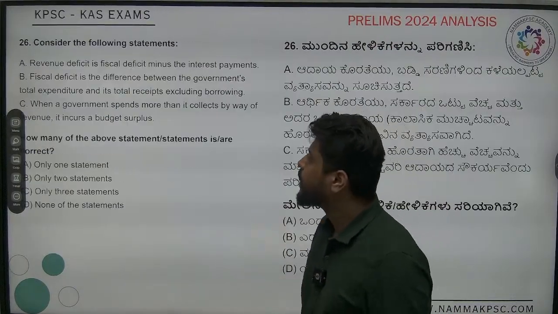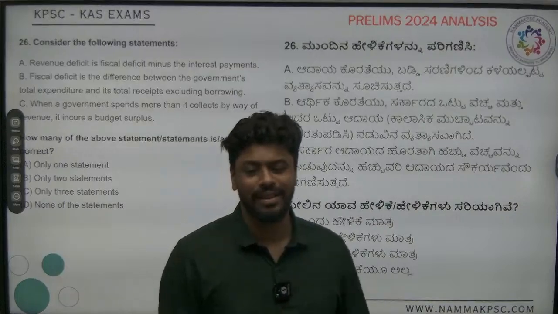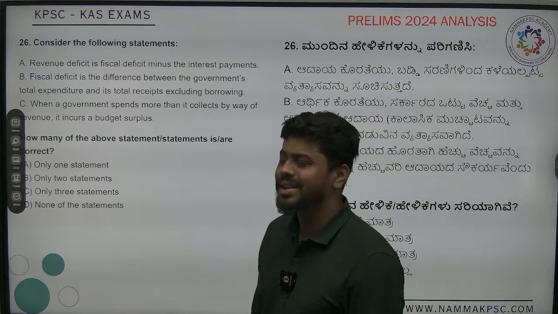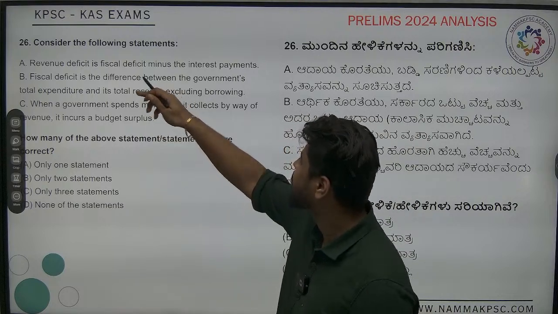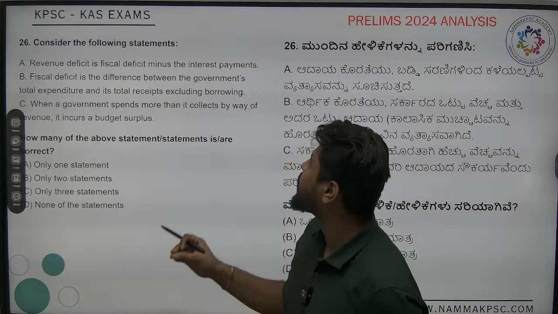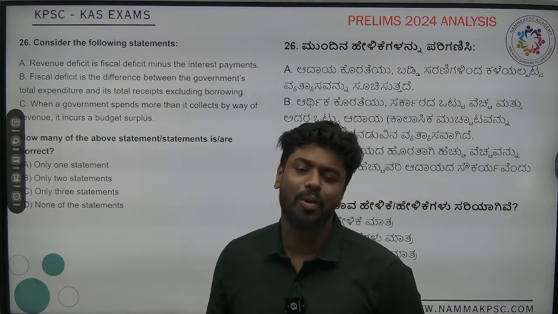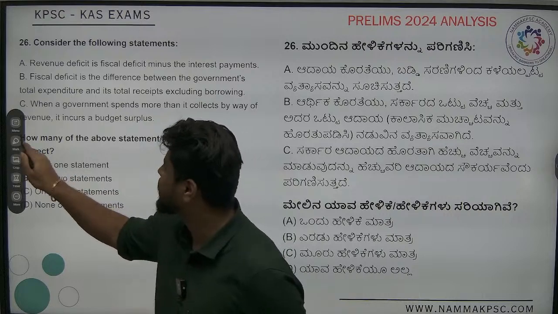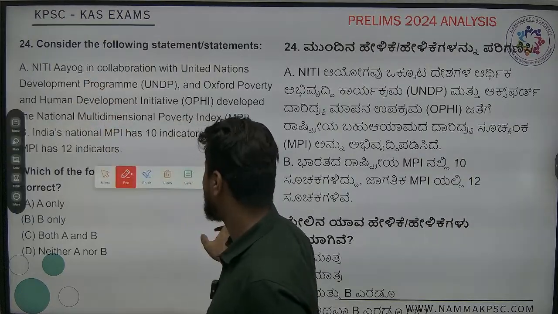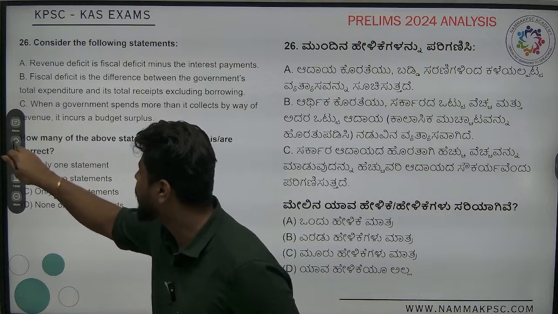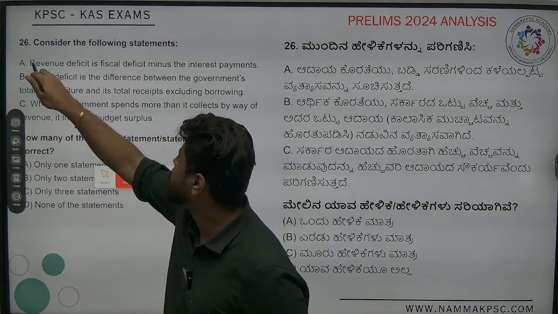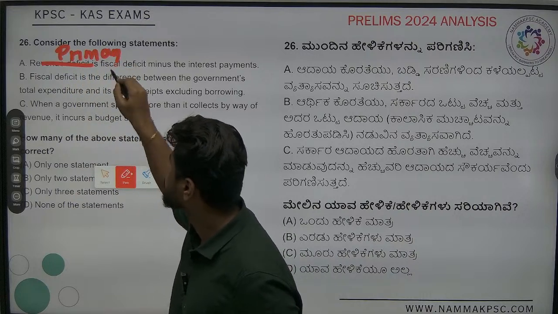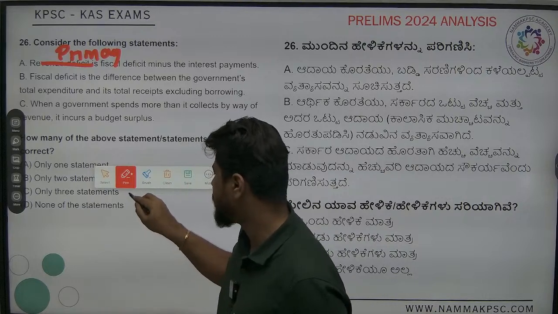Next, after this, it's a question about deficit. Very easy concept, a no-brainer. They're telling us revenue deficit is fiscal deficit minus interest payment. We all know that that is primary deficit. It is not revenue deficit. So easily we can take this out. The first statement is absolutely nonsensical. Revenue deficit, no, this is primary deficit, so this option goes out.